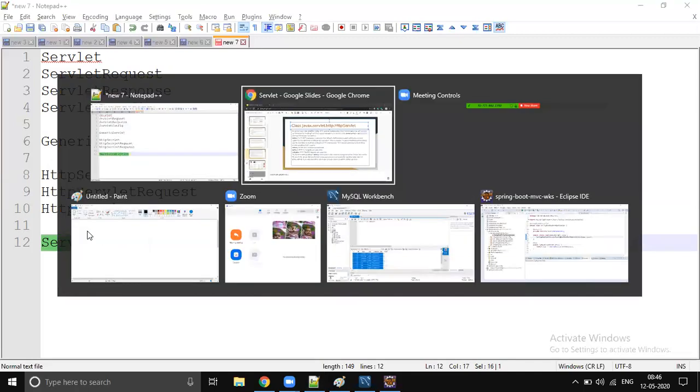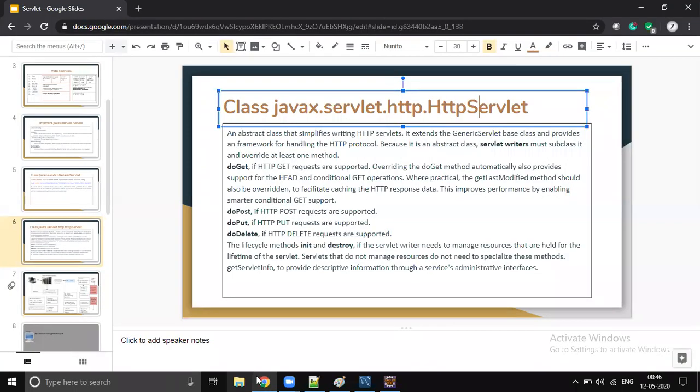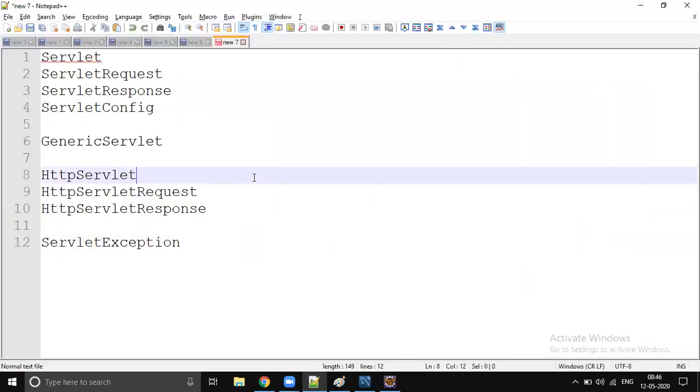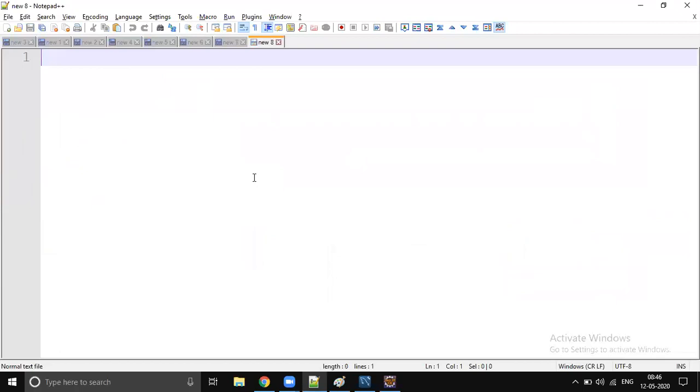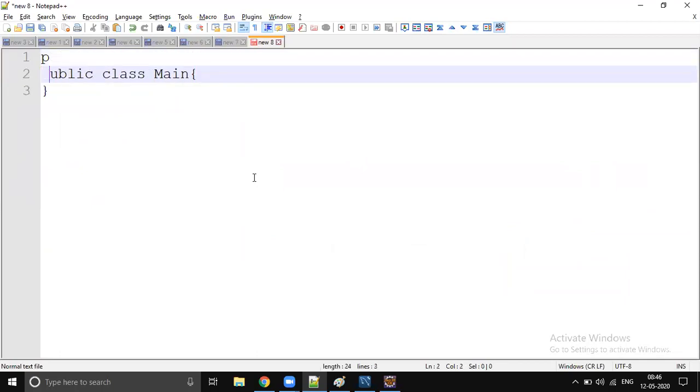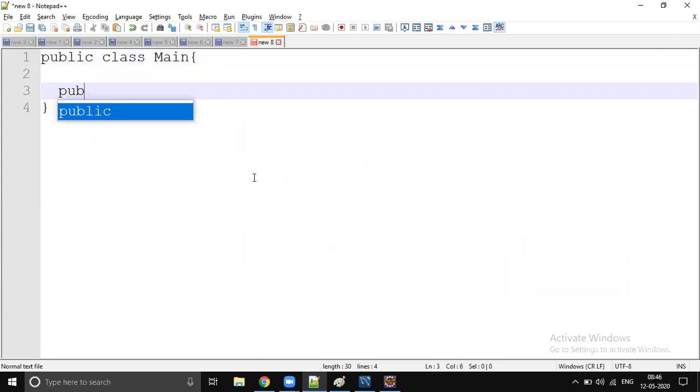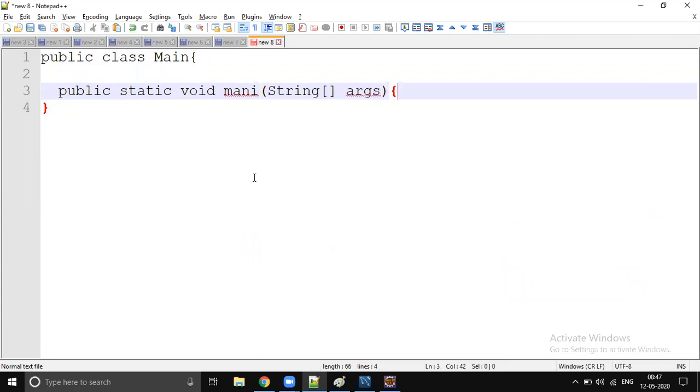One example we will see and try to understand. In our day one, we wrote one program. I hope you remember. public class Main, and inside this main class we wrote a main method: public static void main, which takes a string array as input.